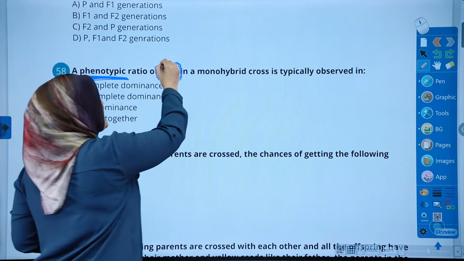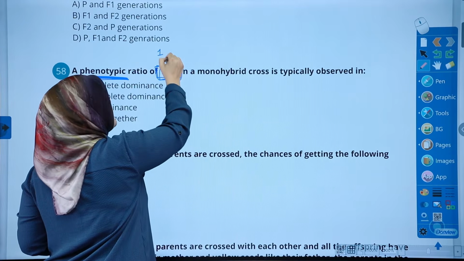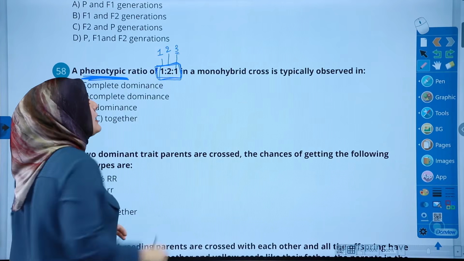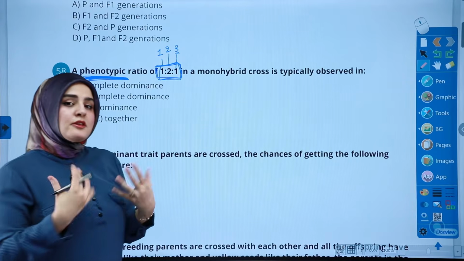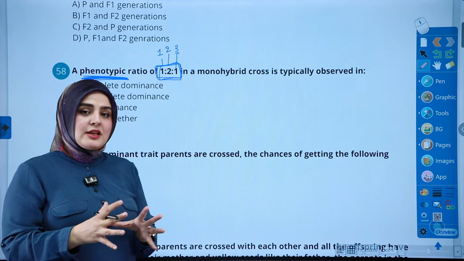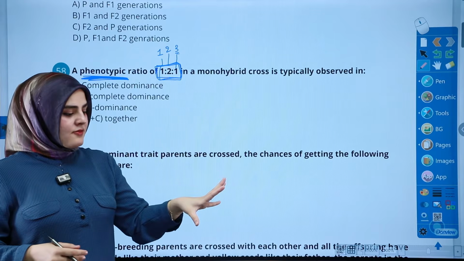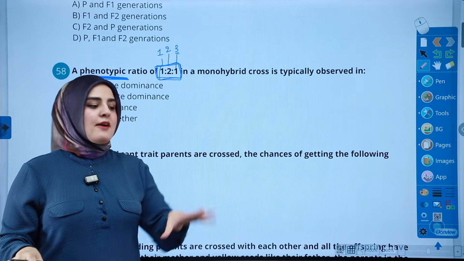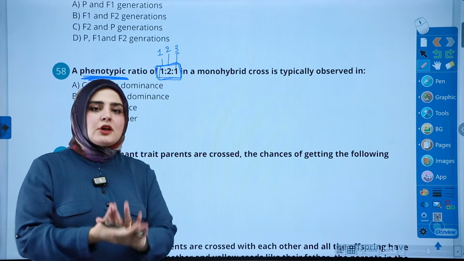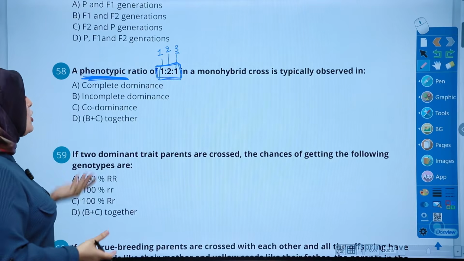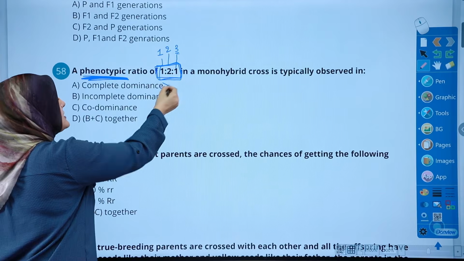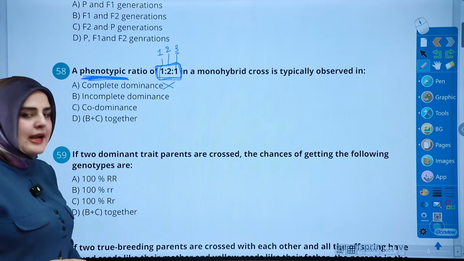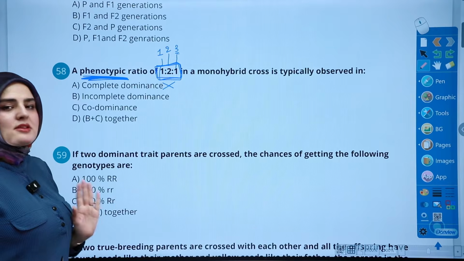This means we have phenotype 1, phenotype 2, like the parents, and phenotype 3 is made. Usually what we learn in the dominant recessive combination is that if one parent has a phenotype and the other one has the second phenotype, the offspring have either this or that. This is complete dominance, so we're going to take this out because we cannot have 3 phenotypes in complete dominance. You could try again and again, and you could never see it.